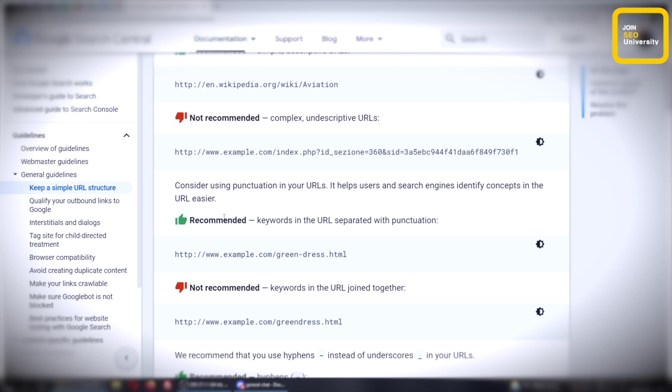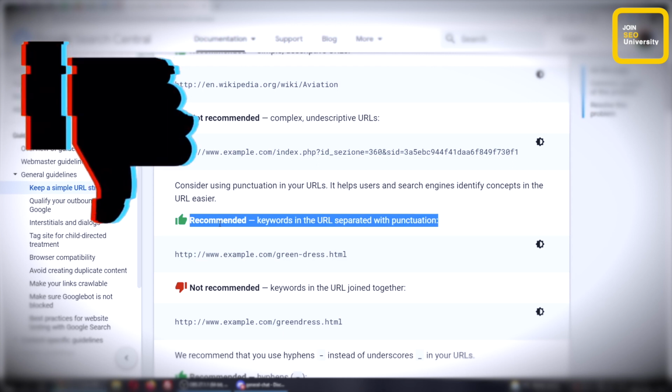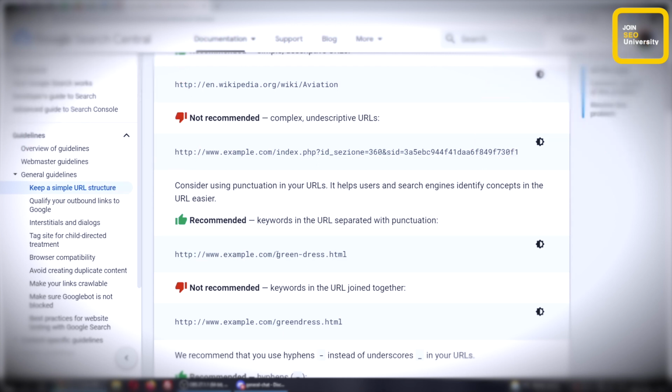So the question is, is the recommended method here of putting keywords in the URL separated with punctuation truly going to help you rank? The answer is false. A big false. This is actually the wrong way to do it for 2 reasons. One, if you're not careful of the keywords you put in here, like I said above, you are going to run into over-optimization problems.